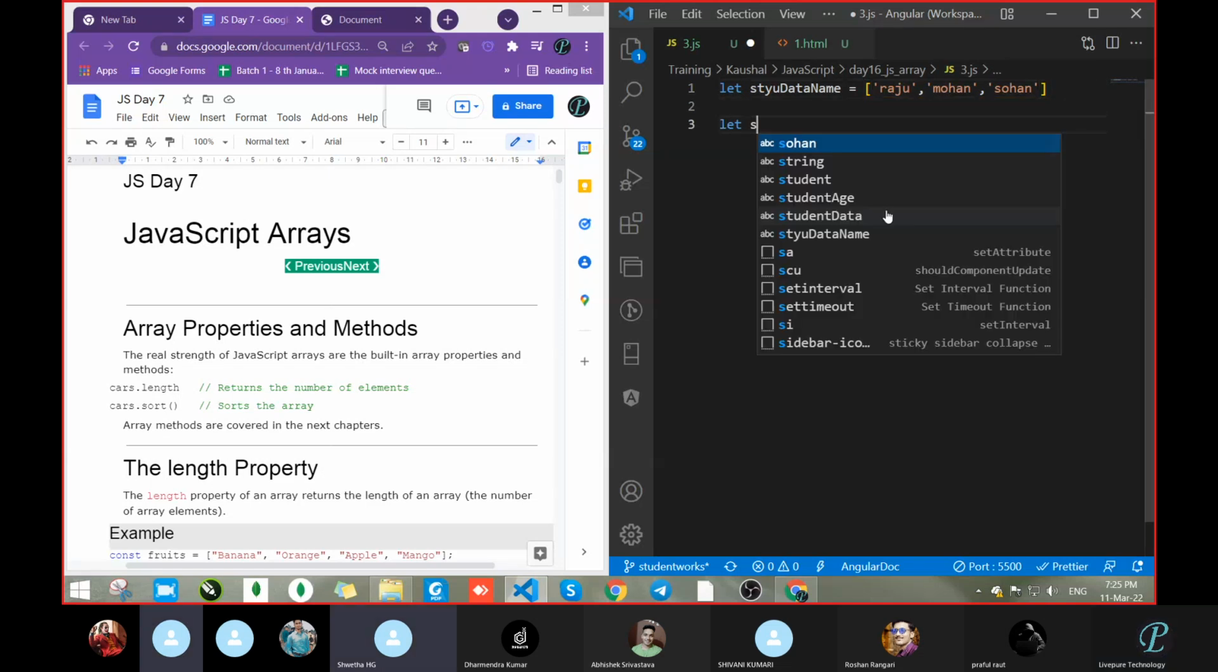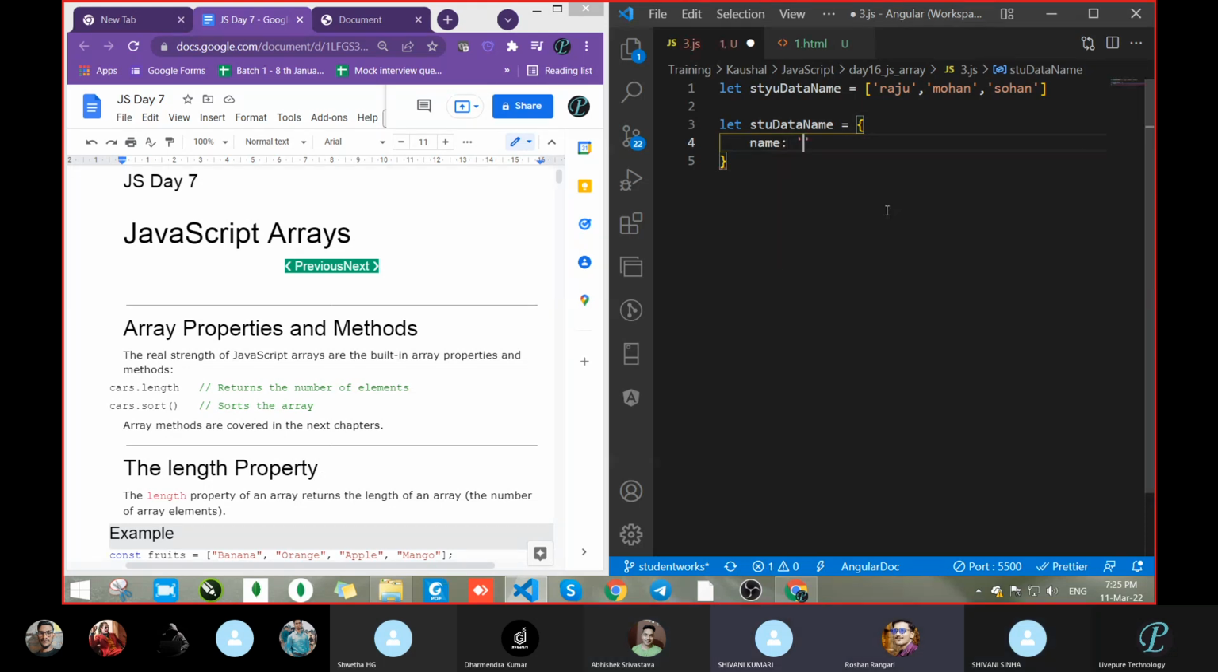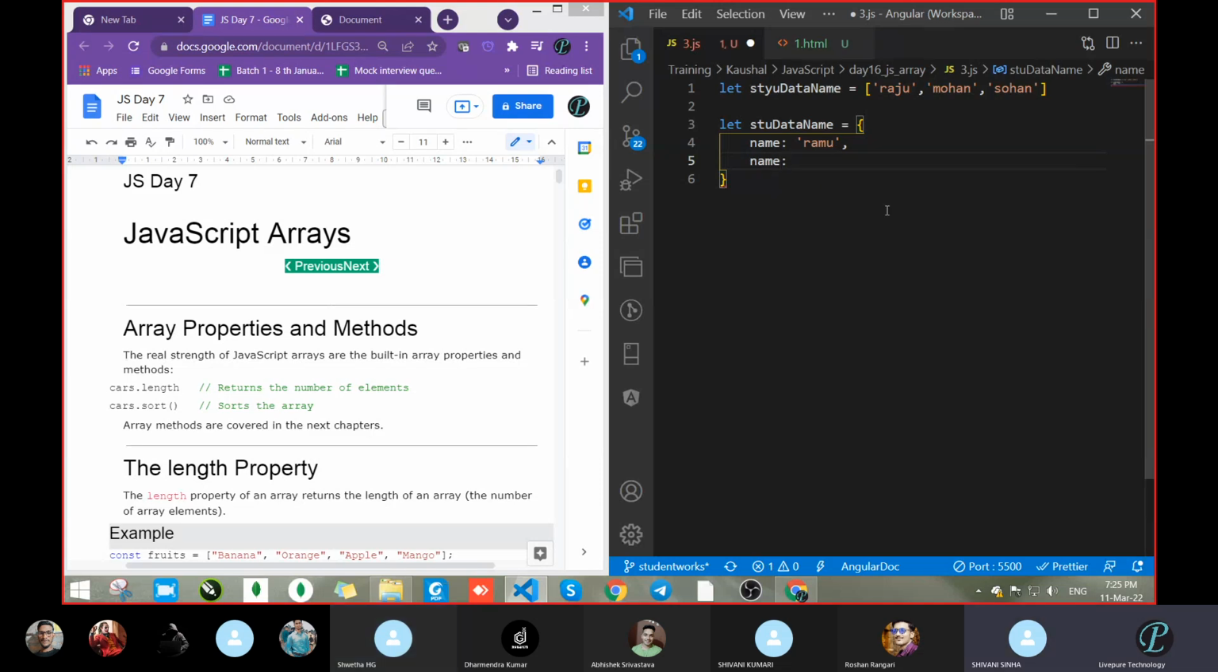Let the object variable name be equal to. Curly braces, inside it we take name, colon, value. We will pass the value, Ramu, comma, and take another name. Now see the issue. If you take the same variable name again, Mohan, it will give you an error. Yes, it will give an error. Let's see.